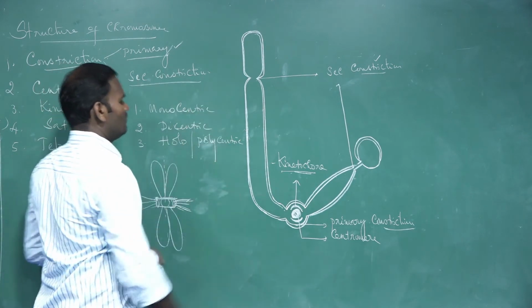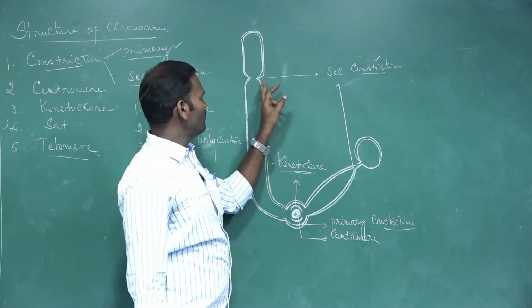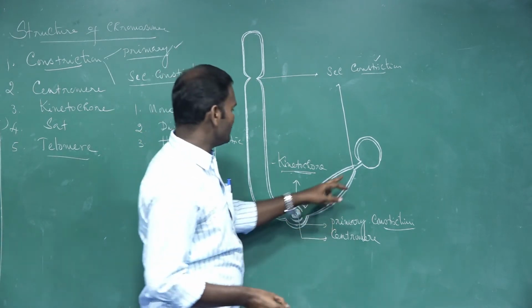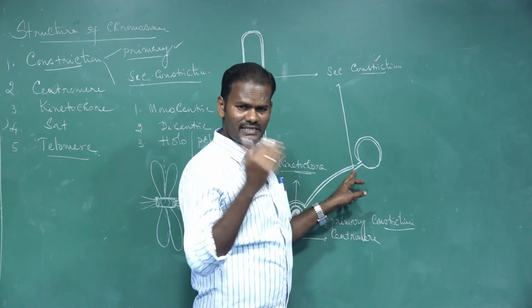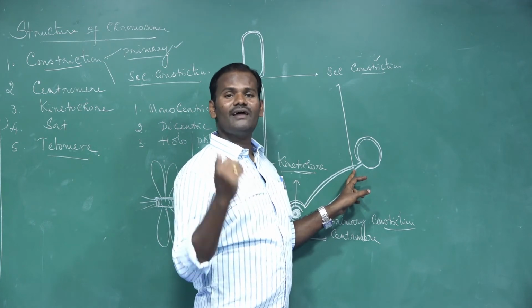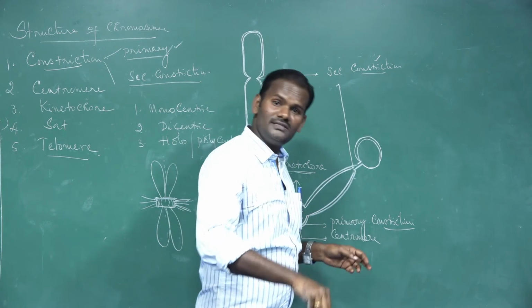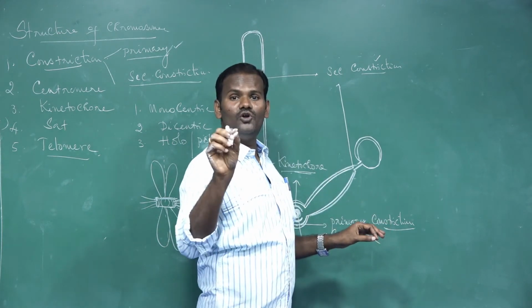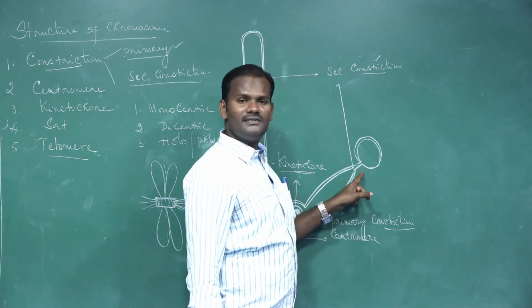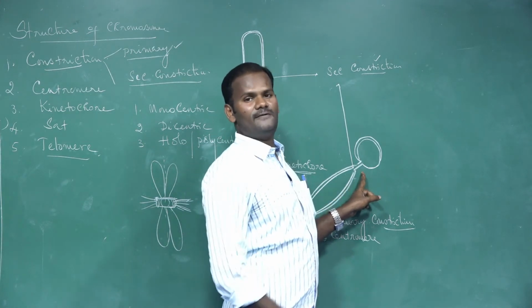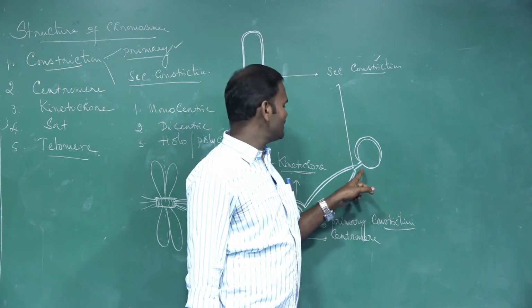Next, secondary constriction. All the constrictions other than the primary constriction are called secondary constrictions. Nucleoli develop from the secondary constriction. What are nucleoli? They are small spherical bodies present within the nucleus. Such nucleoli develop from this secondary constriction. Hence it is also called the nucleolar organizer.